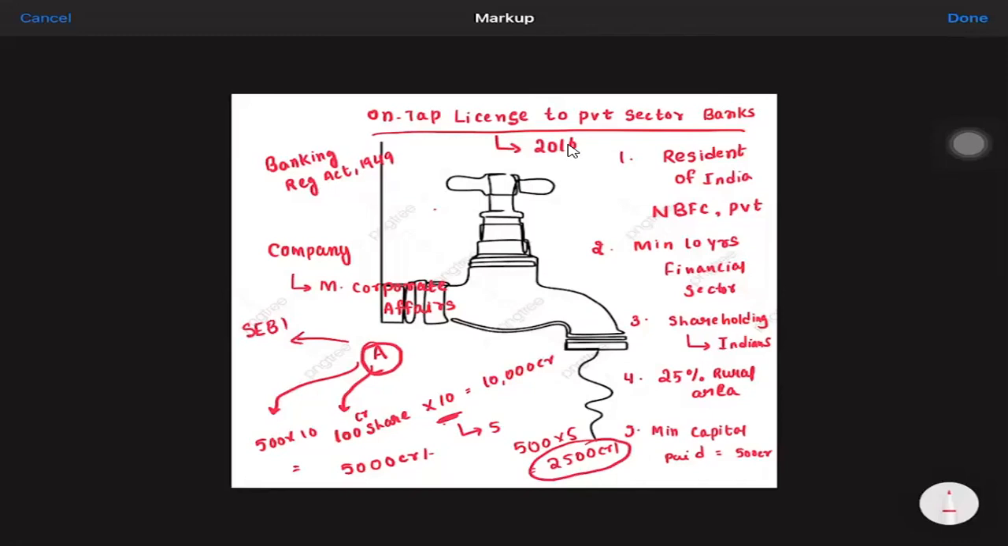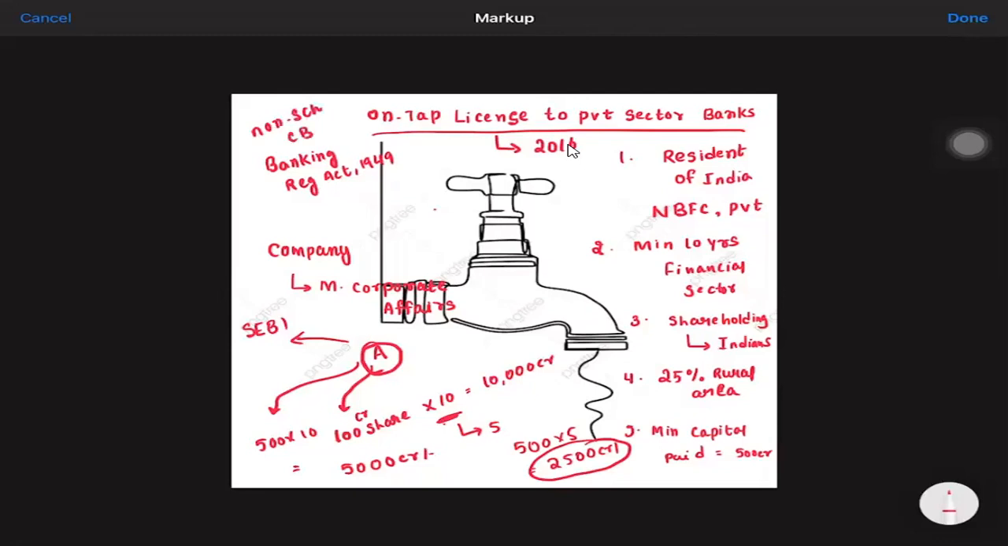Now, after getting permission from SEBI and getting 500 crores of rupees as paid up capital, you need to apply for the bank license under the on-tap facility scheme. And RBI has to be satisfied on 2 conditions for giving the license, and you will be called a non-scheduled commercial bank.